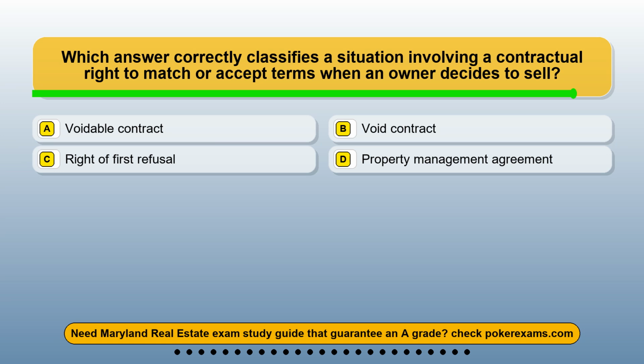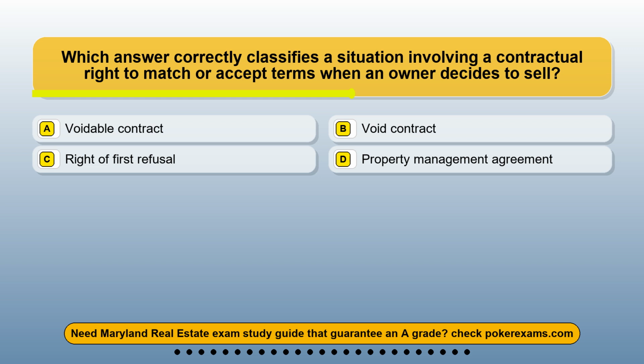Question 9. Which answer correctly classifies a situation involving a contractual right to match or accept terms when an owner decides to sell? Option A. Voidable contract. Option B. Void contract. Option C. Right of first refusal. Option D. Property management agreement.